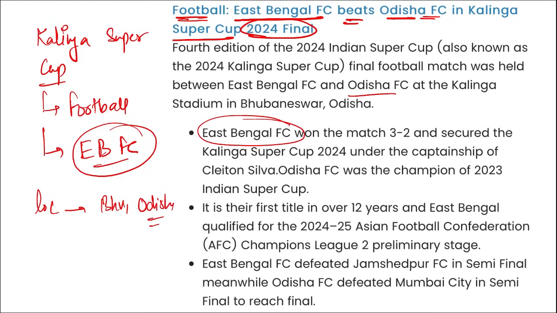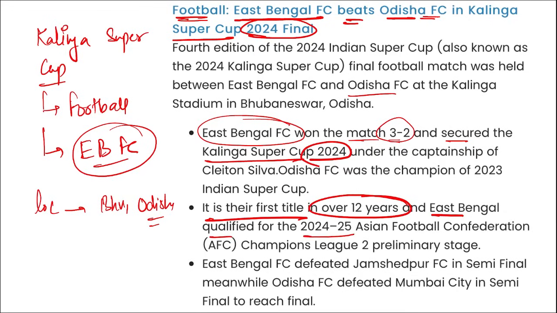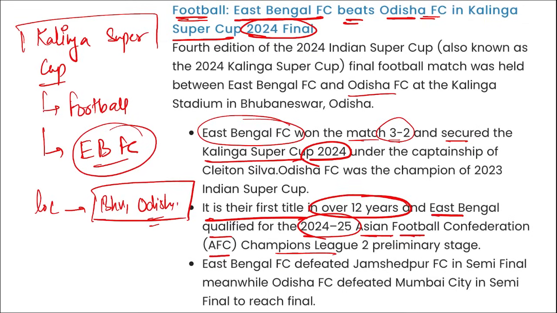Correct. And East Bengal Football Club won the match by 3-2 and secured the Kalinga Super Cup 24. Correct. And it is their first title in over 12 years. And East Bengal qualified for the 24-25 Asian Football Confederation Champions League 2 Preliminary stage. Just remember that Kalinga Super Cup was won by East Bengal Football Club, and the final was held in Bhubaneswar, Odisha.